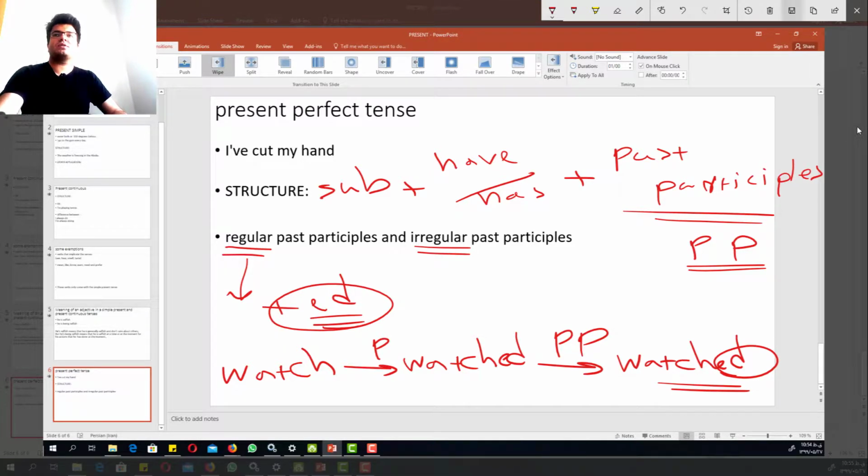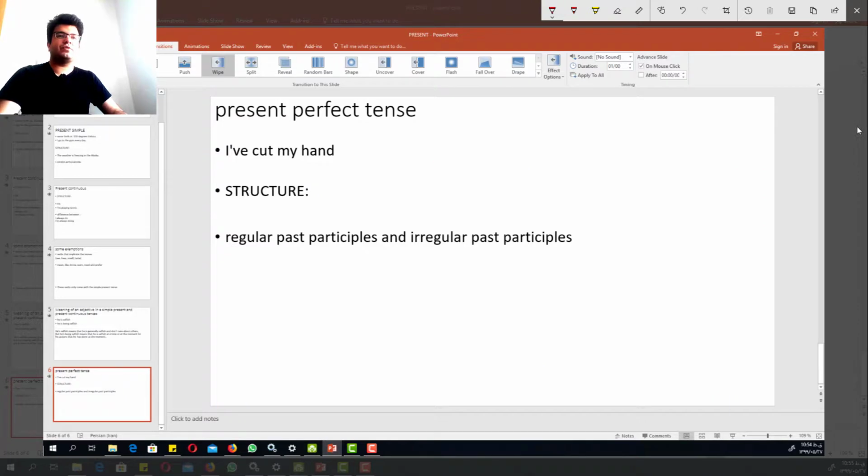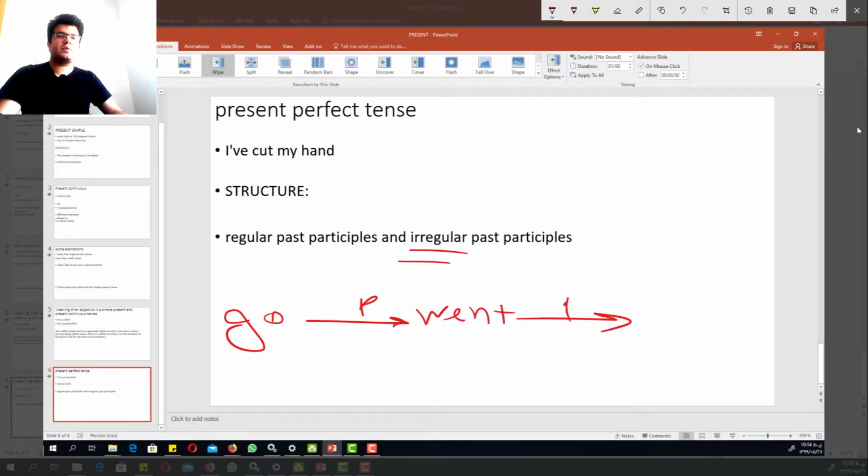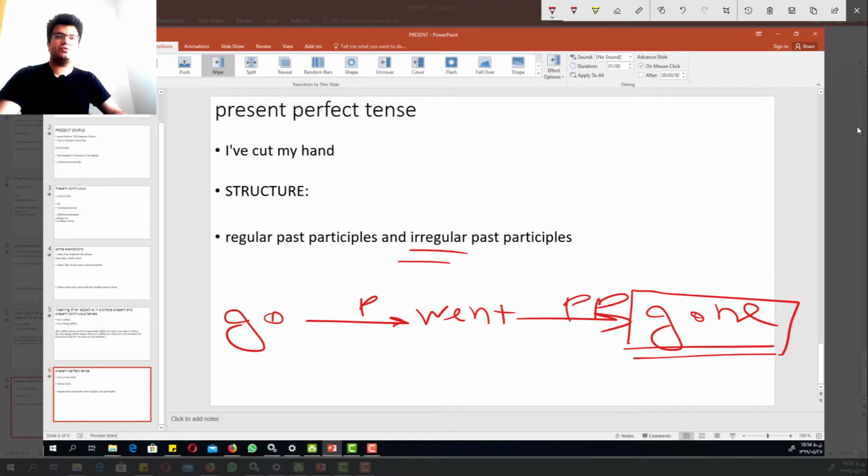Okay, now let's look at an example of irregular past participles. Let's look at the verb go. What is the past of the verb go? It's went. The past participle, or the third form of the verb go, is gone. As we can see, we have to memorize them, and we have to use them a lot in order to memorize these verbs. We can use them actively when we practice in a writing context.